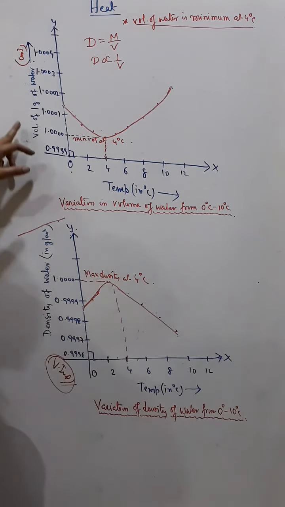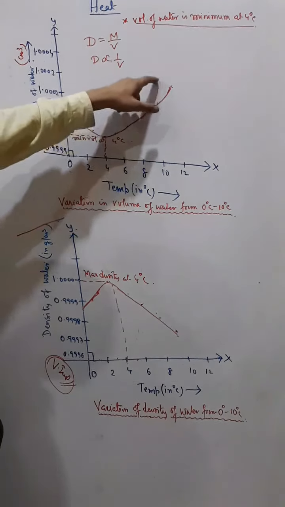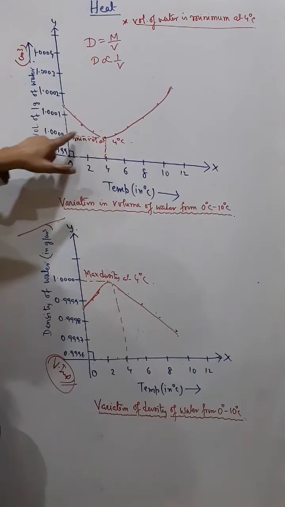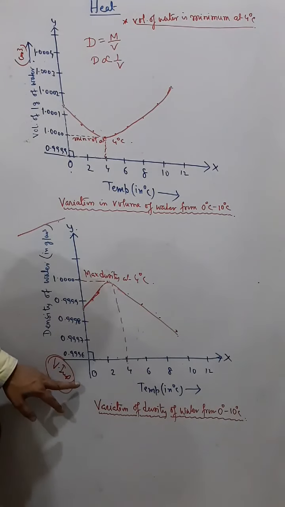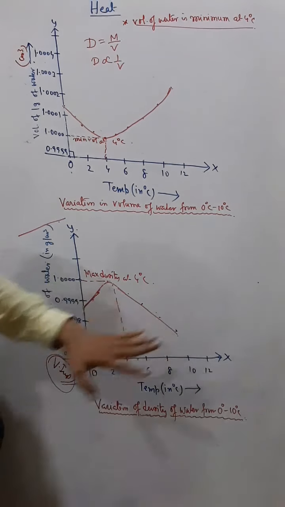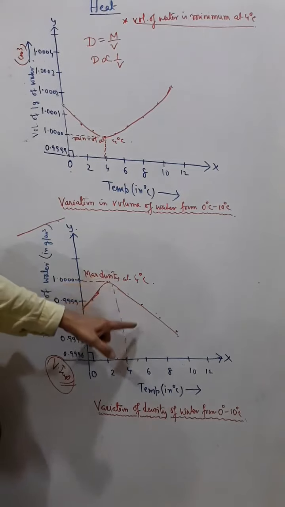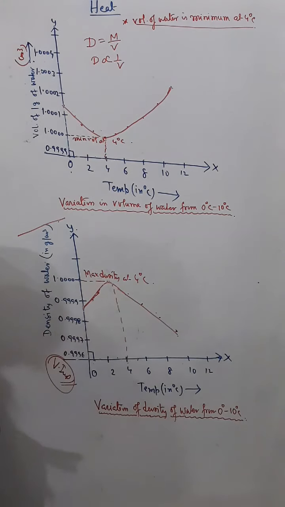So if they ask you volume and temperature, then you remember the shape of the graph will be like this. At 4 degrees Celsius it will be the minimum volume, and if they ask you density and temperature graph from 0 degree to 10 degree or 12 degree, then the shape of the graph will be like this, and the water will have a maximum density at 4 degree Celsius.